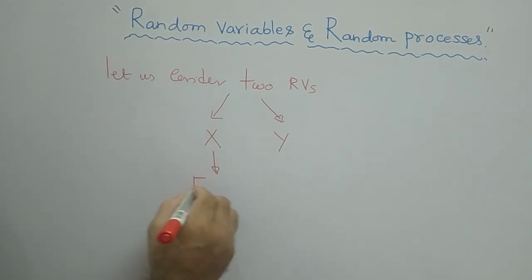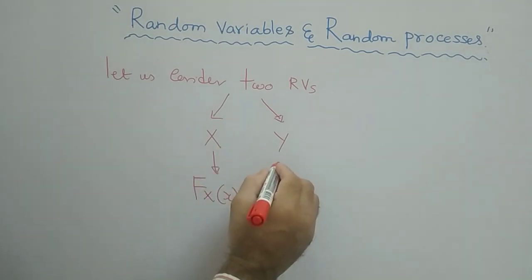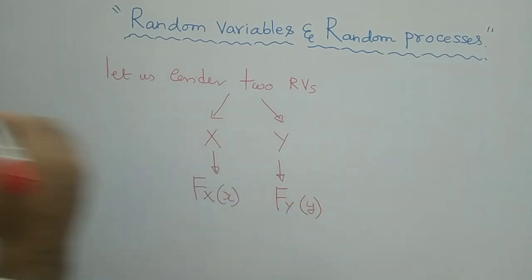It is F_X of x. And for y, the distribution function is F_Y of small y.